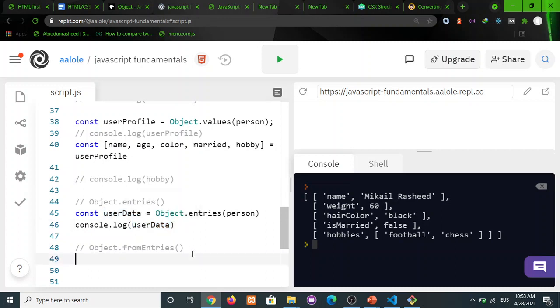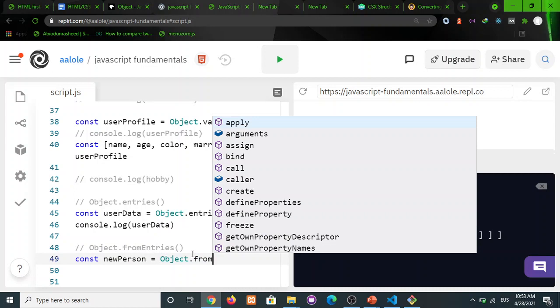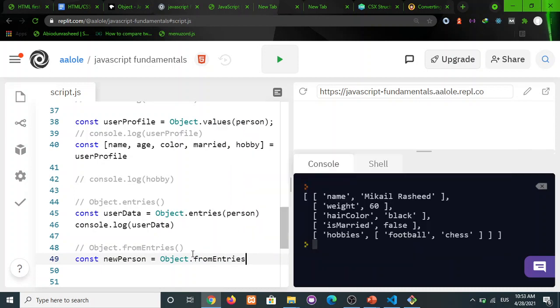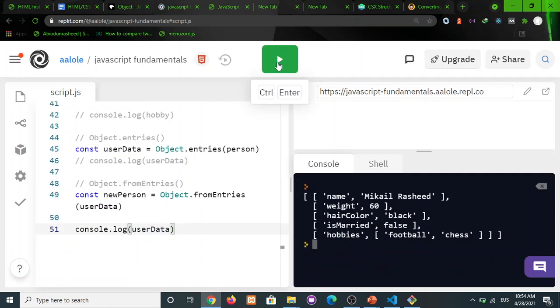I will call it const newPerson, okay, and it will equal Object.fromEntries. Okay, and I'm now passing in user data, which is array of user details, right?